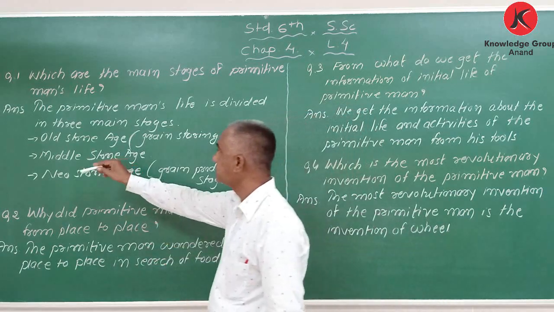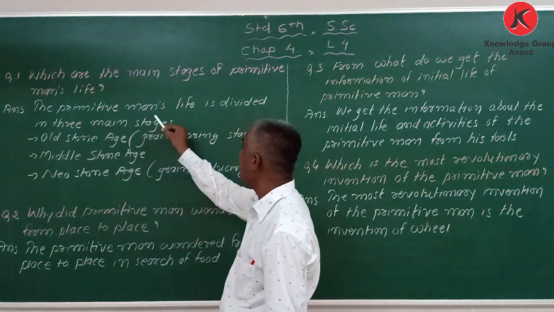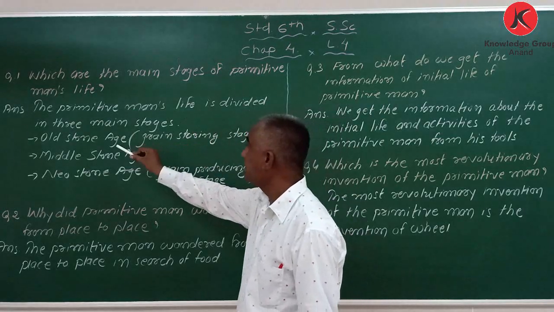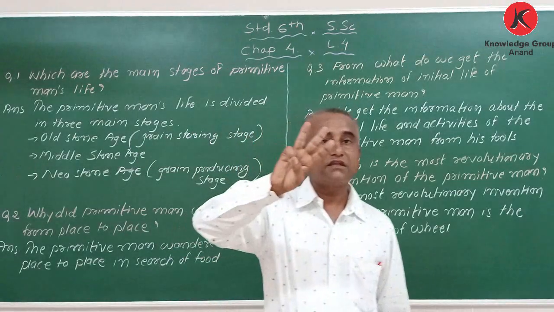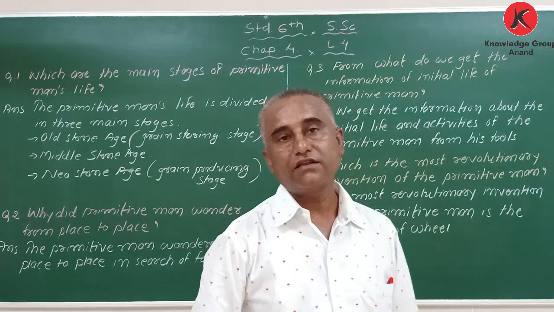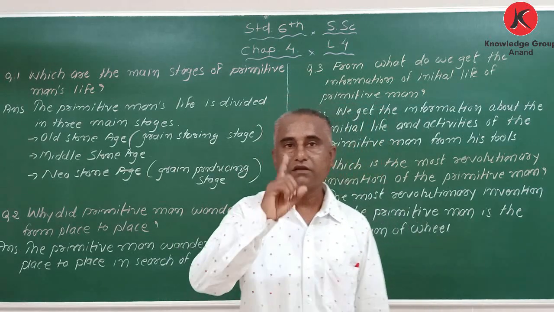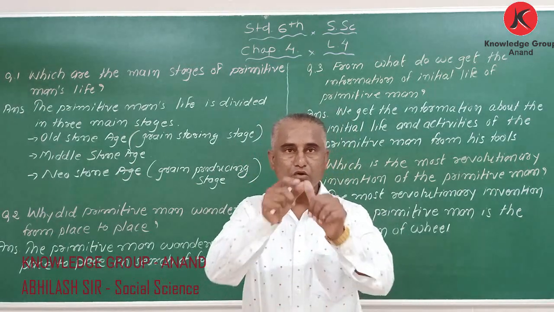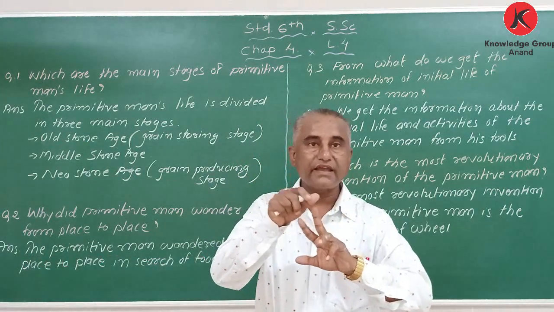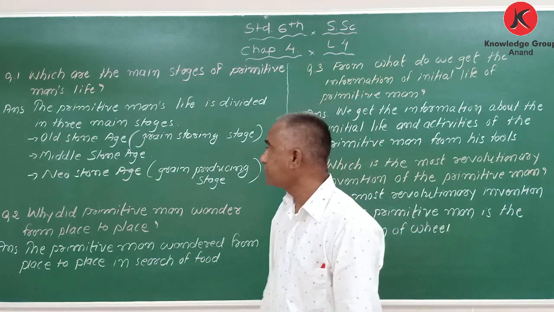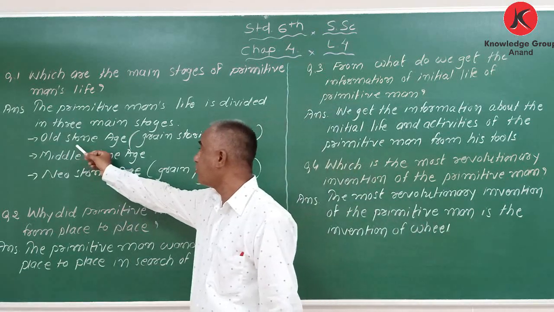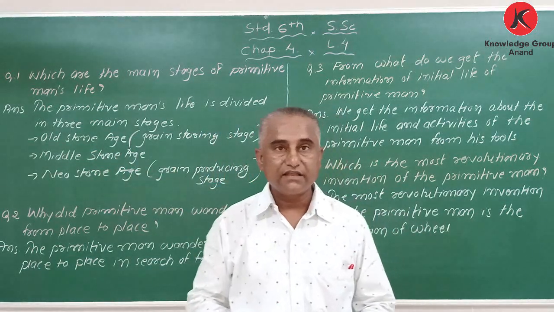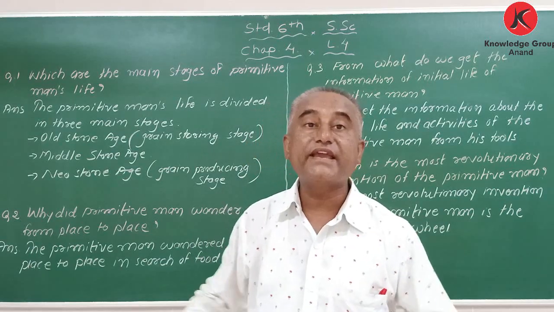Here the answer is, the primitive man's life is divided into three main stages: Old Stone Age, Middle Stone Age, New Stone Age. My dear student, when I explained the Old Stone Age, I said it is also called hunting or gathering.